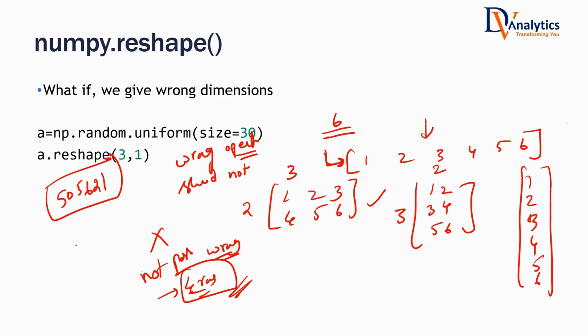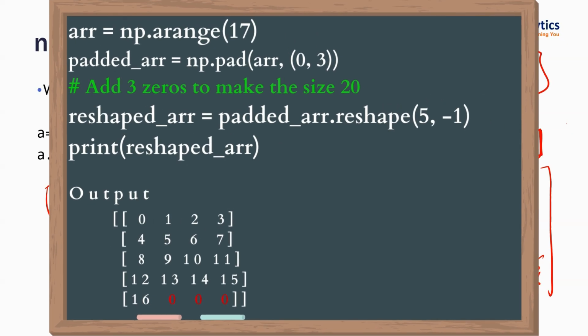So I think she's asking what if it is a prime number and it cannot be divided. You should not create an array, create a matrix. So if it is a prime number, there is no way you can divide it. That means mathematically itself, you cannot do it.